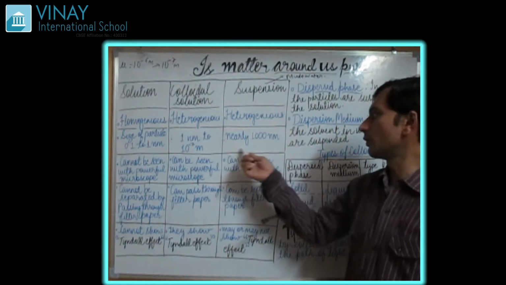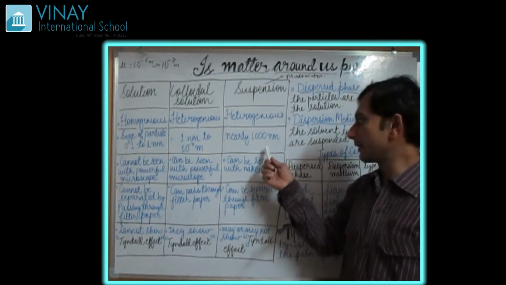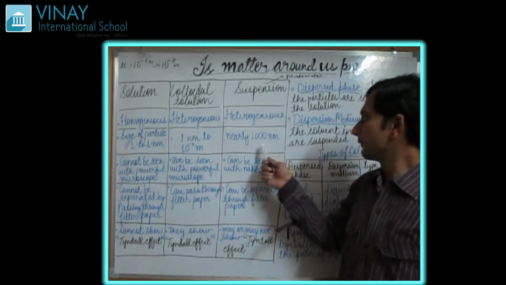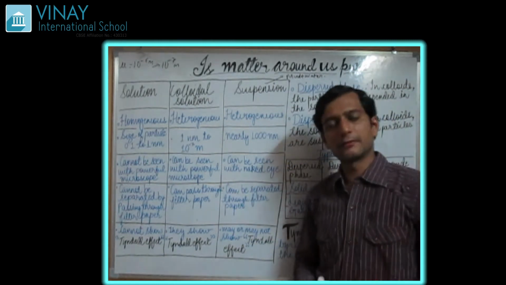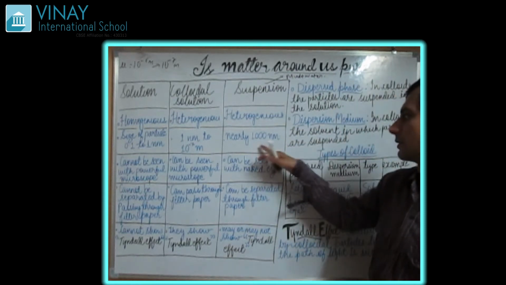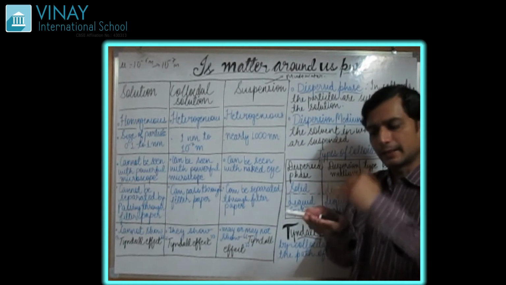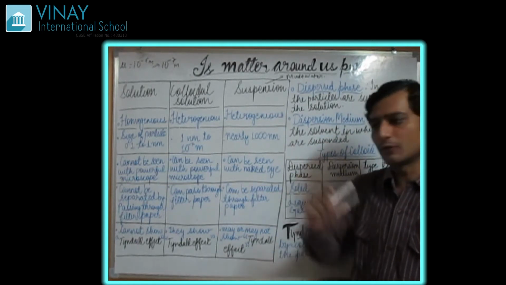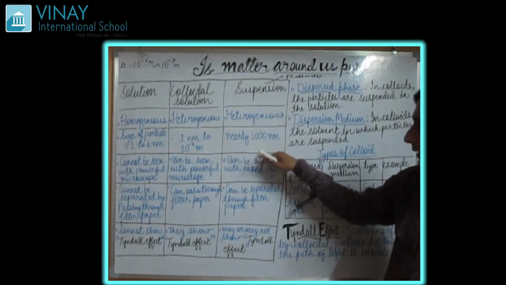And suspension. If you talk about suspension, it is nearly 1000 nanometer, that is approximately 10 power minus 6 meter. And we can see it with our eyes. We can see the particles with our eyes. Of course, the mud, when it gets settled down at the bottom, we can see the muddy water. Okay, that is visible.